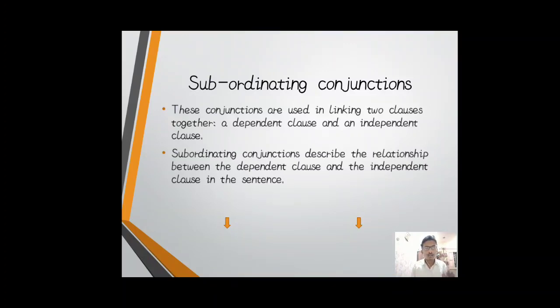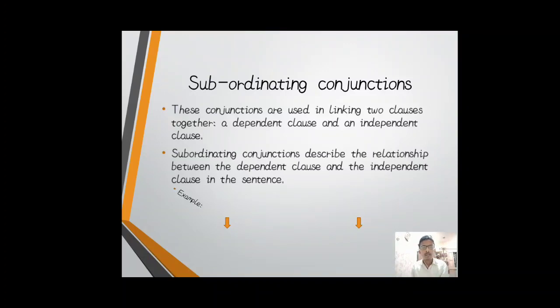Dependent clauses depend upon another clause for a clear meaning, while independent clauses can remain alone and give a clear meaning without any other clause. Subordinating conjunctions describe the relationship between the dependent clause and the independent clause in the sentence.